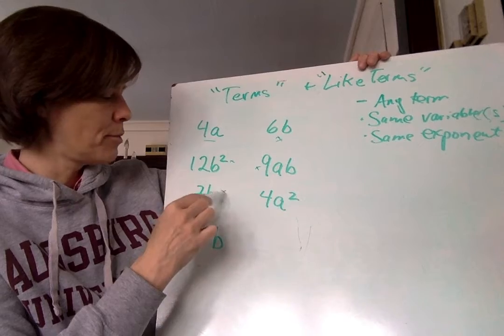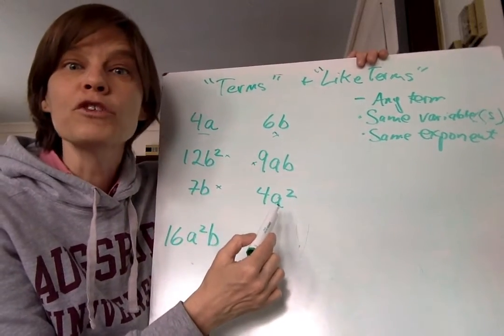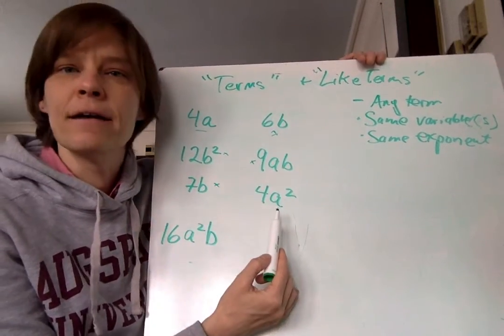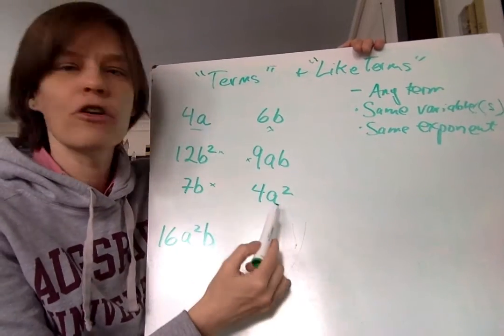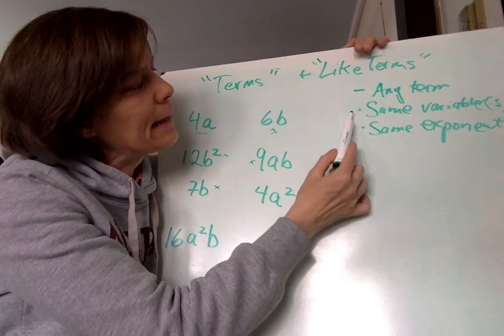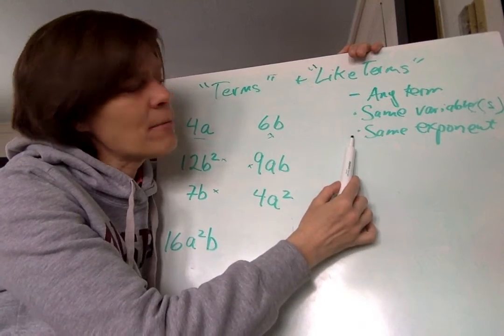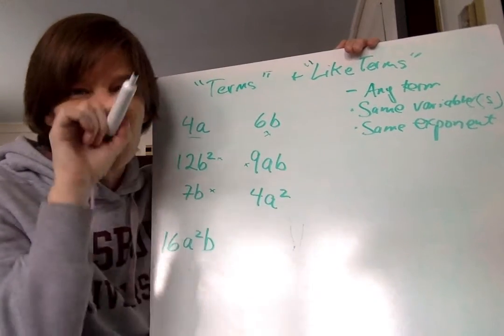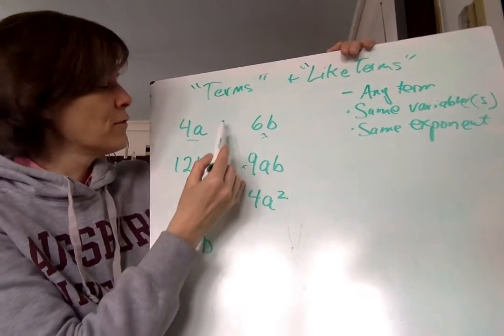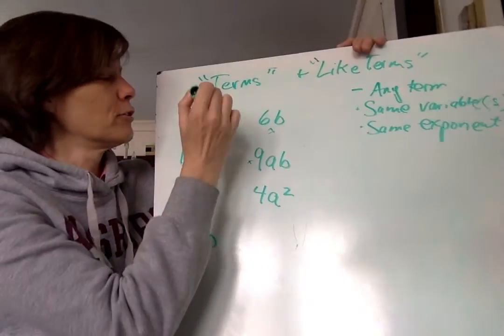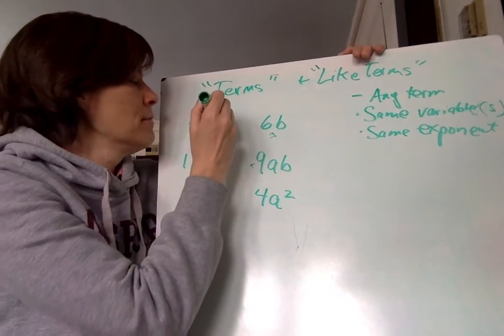This is a b. Nope. Oh, this one has an a. 4a. And there's no b. Are these like terms? Well, let's check. Same variables, same exponent. Uh-oh. This one, what is this exponent? This is implied. Remember, we talked about this a little bit. We haven't talked a lot about exponents yet, but we will.